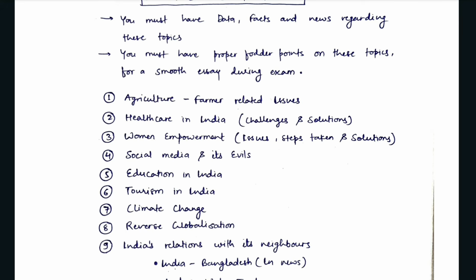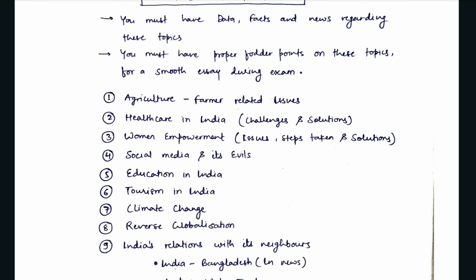The second one is healthcare in India, its challenges and solutions, and challenges related to the primary healthcare system in India. You must remember data like beds per 1,000 patients. These data are very important. The third one is women empowerment issues, steps taken and solutions, like various committees and legislations in force, such as the POSH Act, and recently the Nari Shakti Vandan Adhiniyam, the 106th Constitutional Amendment Act.